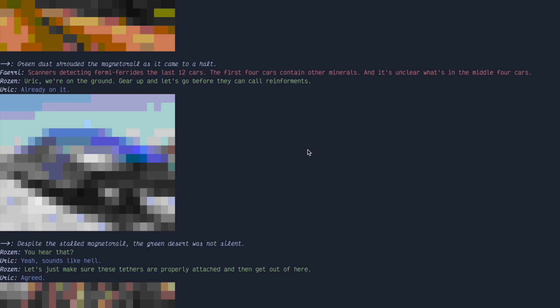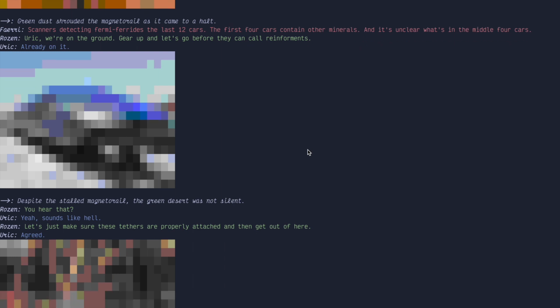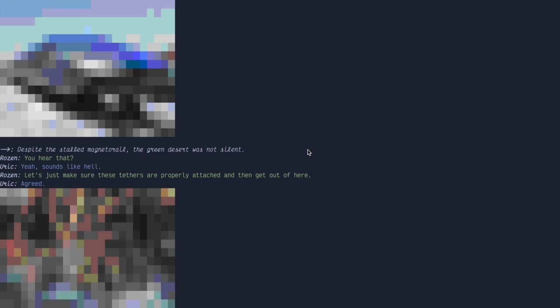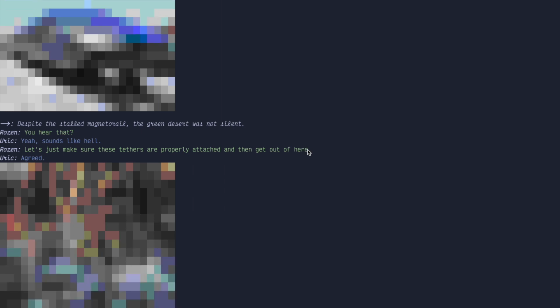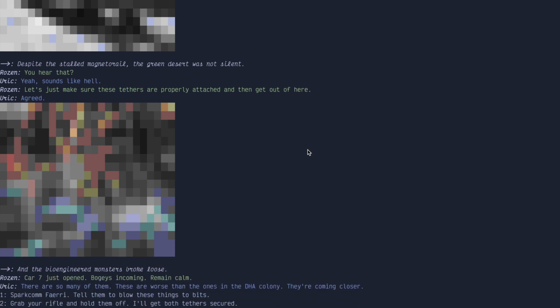Yeah, the first 4 cars contain other minerals. It's unclear what's in the middle 4 cars. On the ground, gear up and let's go before they call in reinforcements. Already on it. Despite the stalled magneto rail, the green desert was not silent. Yeah, sounds like hell. Let's just make sure these tethers are properly attached and get out of here. Agreed. And then the bioengineered monsters broke loose.